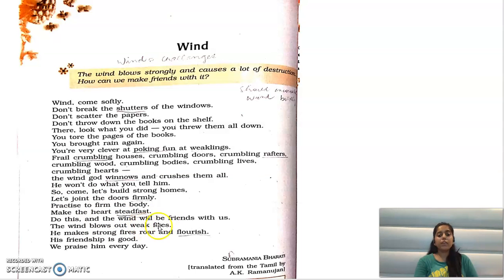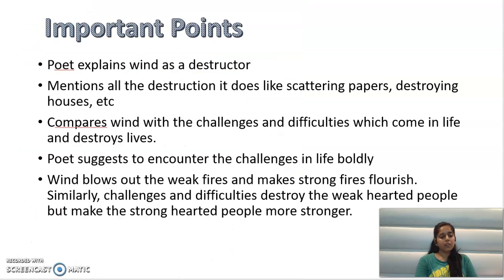Do this and the wind will be friends with us. So what will you do and the winds will be friends with us? We should build strong homes. We should join the doors firmly. We should be firm. We should practice to be firm. We should practice to be stiff. We should practice that we are stronger. Our heart is stronger and we are more determined. And that's how the wind will become our friends.